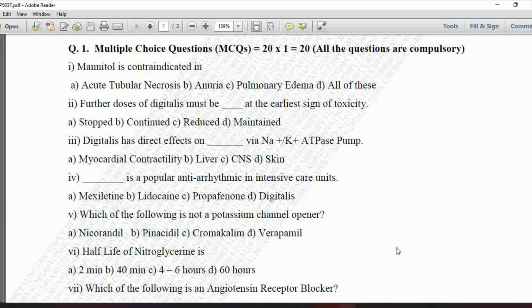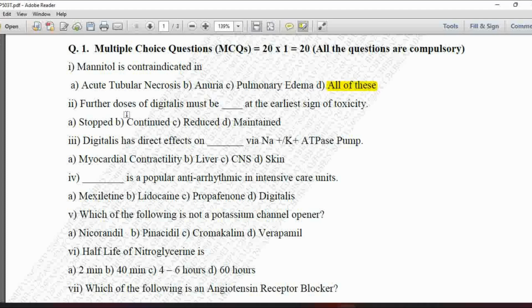So let's see the question number 1, that is multiple choice questions. Your first question is mannitol is contraindicated in option A is acute tubular necrosis, B anuria, C pulmonary edema, and D is all of these. If we see the contraindications of mannitol, it is contraindicated in the renal diseases. So all these are the kidney related diseases where the mannitol is contraindicated. So the correct option is D, that is all of these.